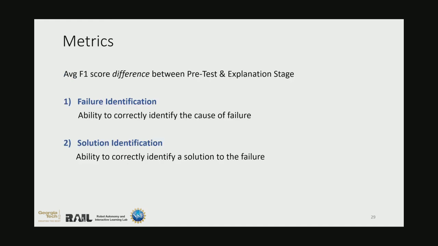So to measure this improvement, we had two metrics, failure identification and solution identification, which measured their abilities to correctly identify a failure cause as well as identify a solution. Both of these metrics were then calculated by the average F1 score difference between the two stages.